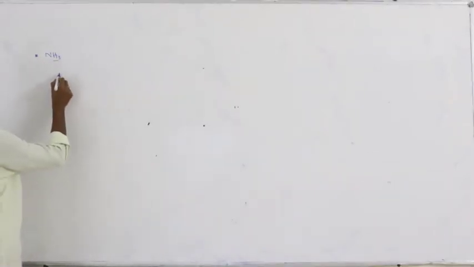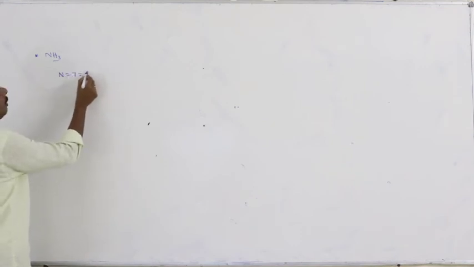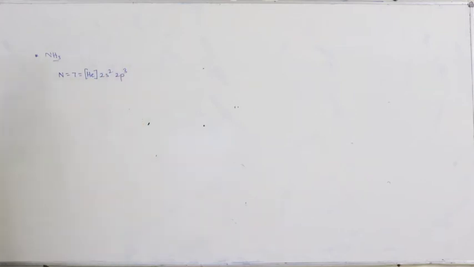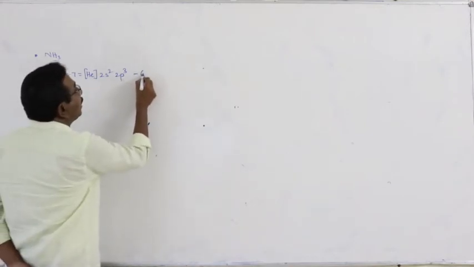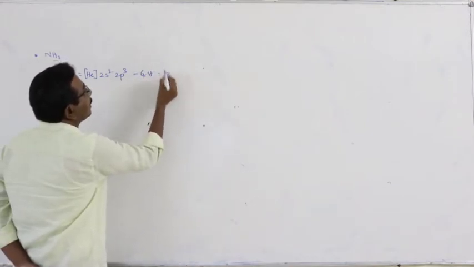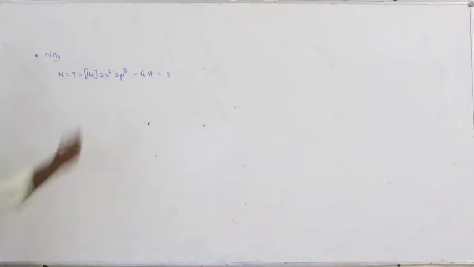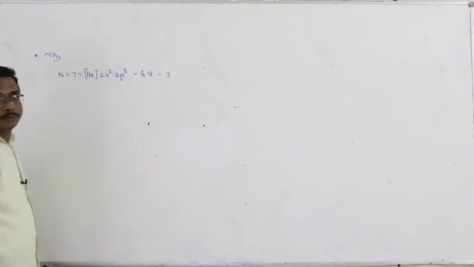In ammonia, nitrogen is the central atom and the electronic configuration is helium 2s2 2p3. In the ground state, the combining capacity is equal to 3, meaning it can form 3 bonds, and there is a lone pair.